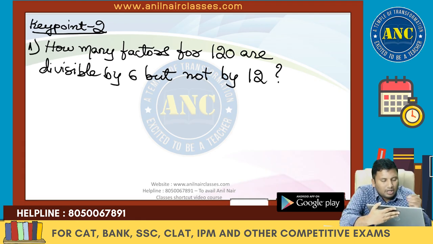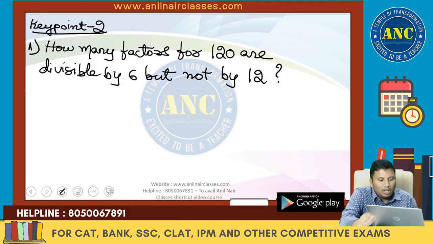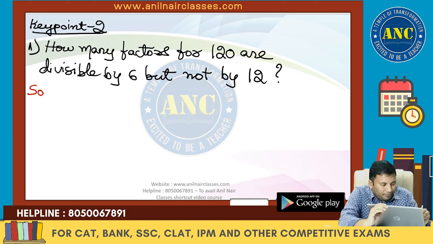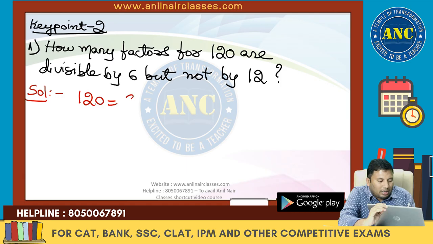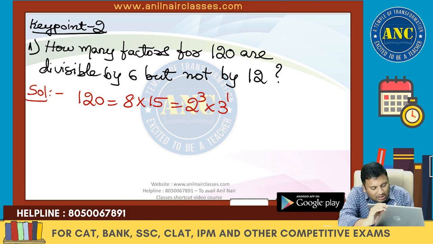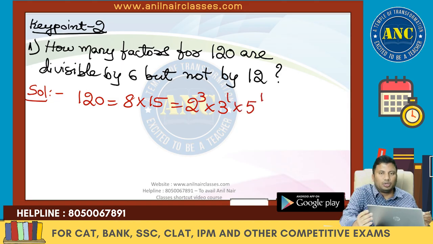First problem. I will do 3 to 4 problems. Key point 2, second variety of questions. How many factors of 120 are divisible by 6 but not by 12? Now see here. Solution. Listen carefully, sir, how directly I am writing. 120 is nothing but 8 into 15. 8 is 2 cube, 15 is 3 into 5. So 120 is 2 cube into 3 into 5.